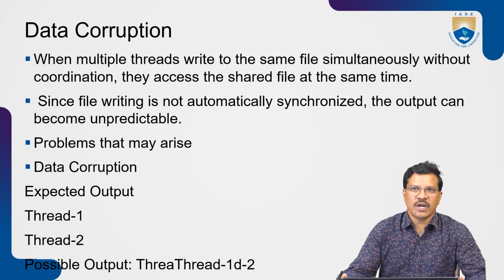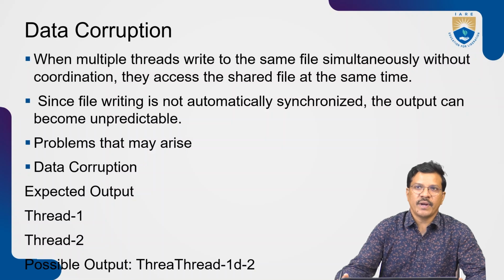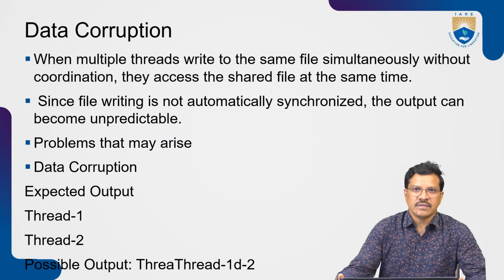When multiple threads write to the same file simultaneously without coordination, they access the shared file at the same time. Since file writing is not automatically synchronized, when multiple threads write the same file without coordination, the output can become unpredictable. One of the unpredictable outcomes is data corruption.